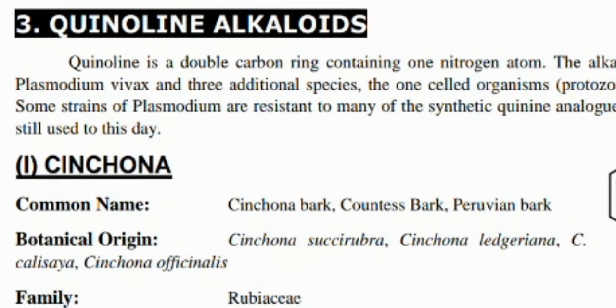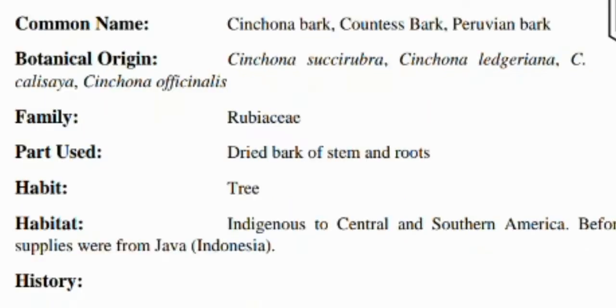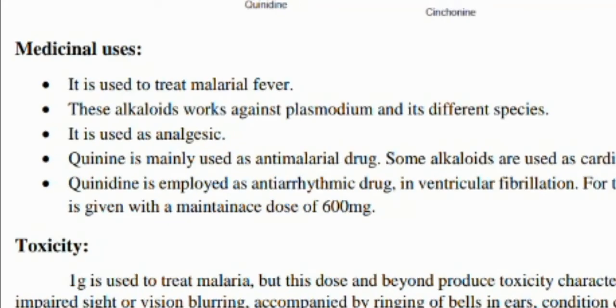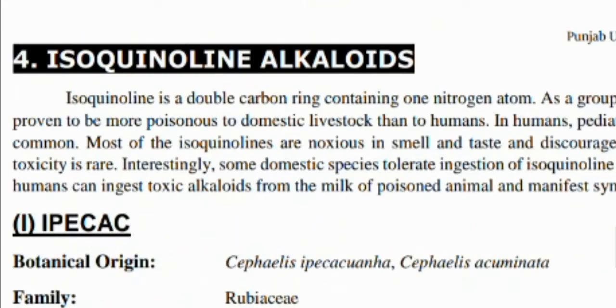Our third classification is the quinoline alkaloids, which contains cinchona. Cinchona's botanical origin is Cinchona officinalis, family Rubiaceae. The part used is dried stems, and its uses are to treat malarial fever, as an analgesic, and in anti-malarial drugs.